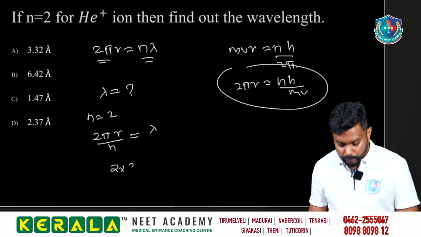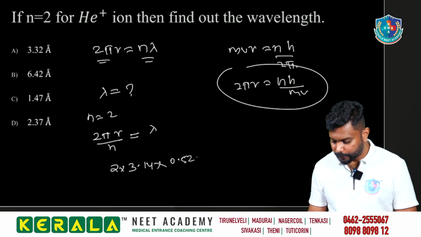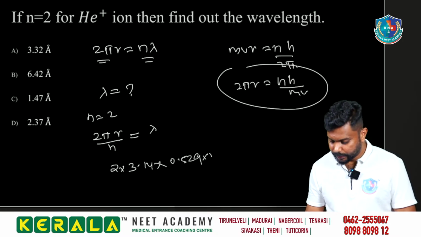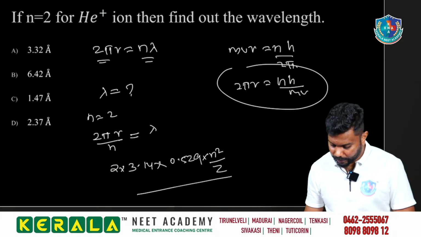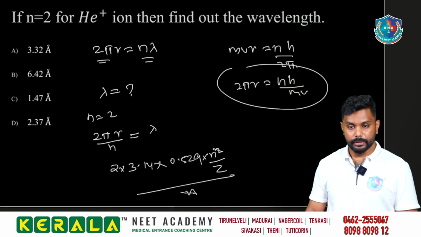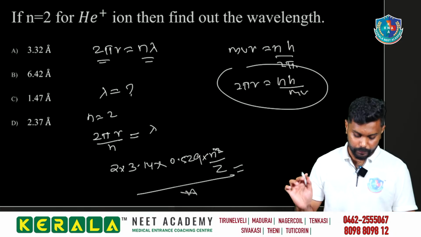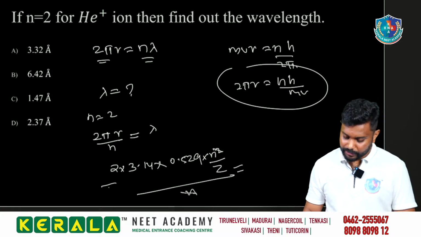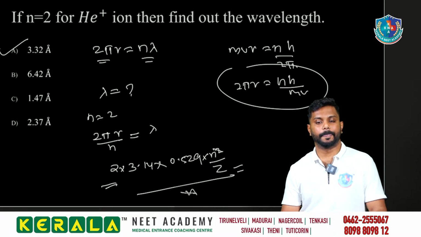So 2 into 3.14 into r, radius. Radius என்ன? 0.529 into n square by z Armstrong, whole divided by n. இங்க இந்த n cancel பண்ணிடுச்சு. So we can get the answer. What is the z of the helium? So when you solve this one, you will be getting option A is our answer.